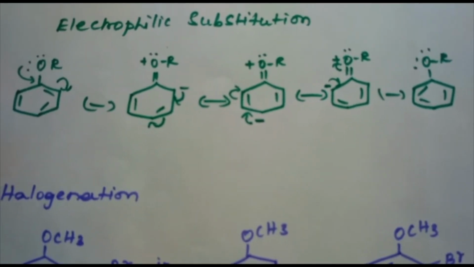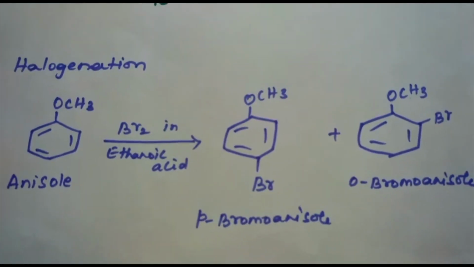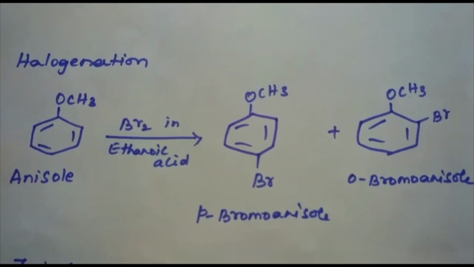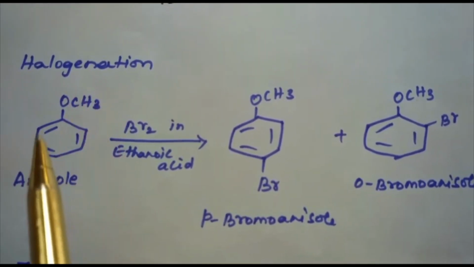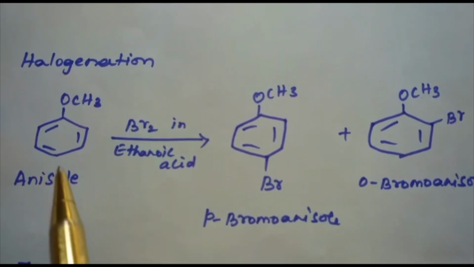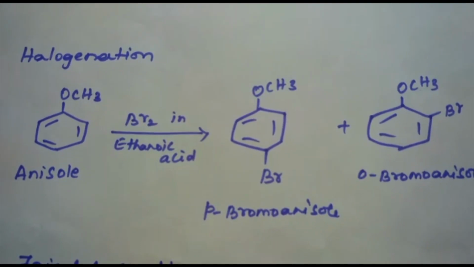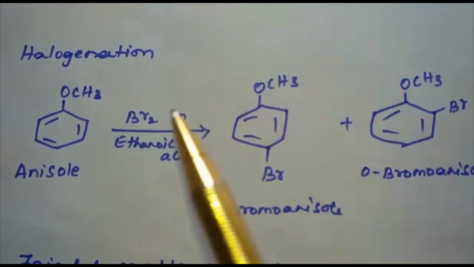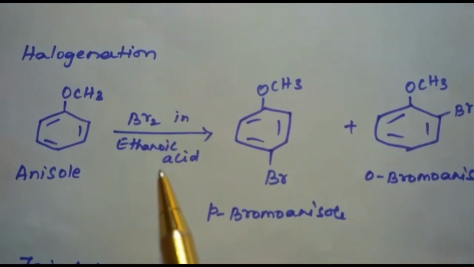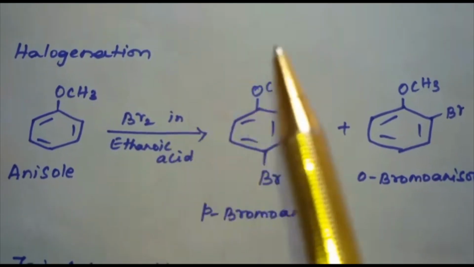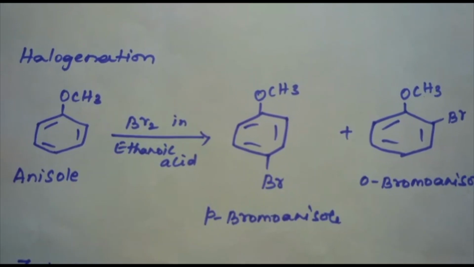Let's see halogenation first. Phenyl alkyl ethers, the name of this compound is anisole, undergo halogenation in the benzene ring. That is, anisole undergoes bromination with bromine in ethanoic acid, even in the absence of iron(III) bromide catalyst.